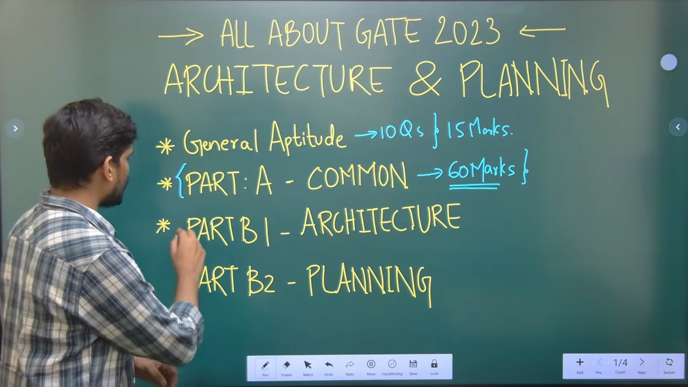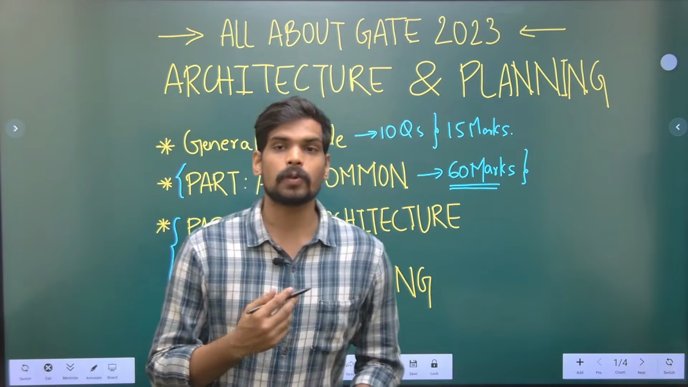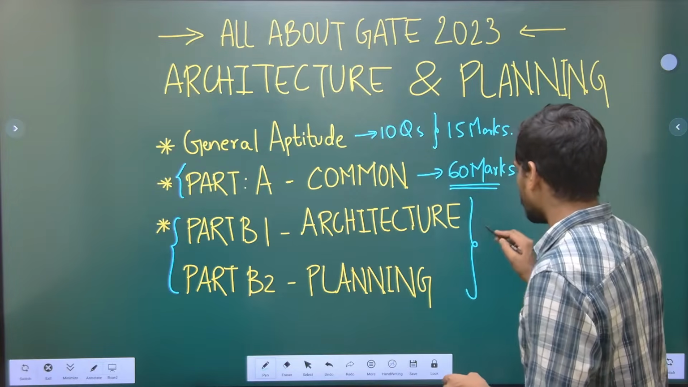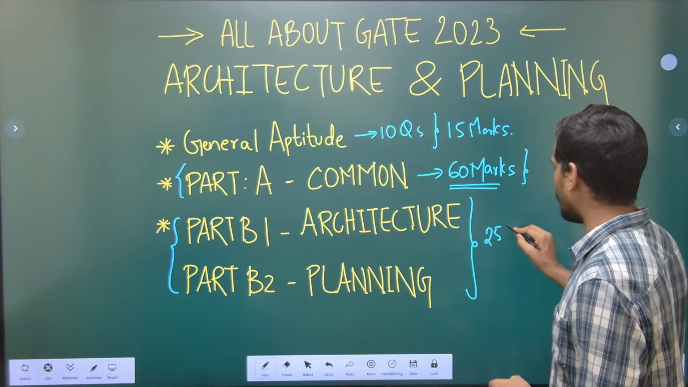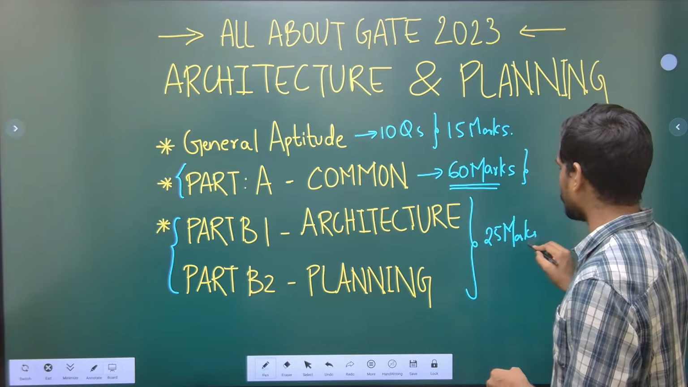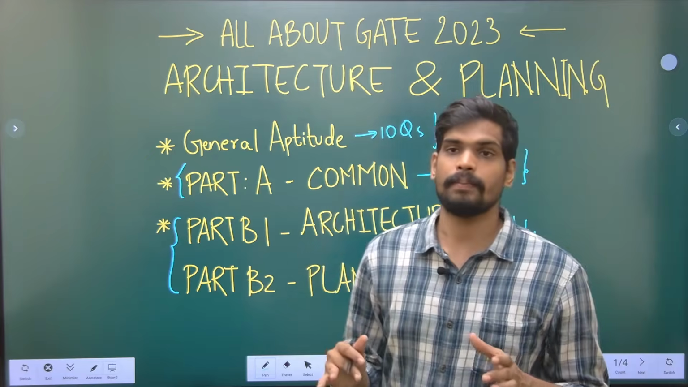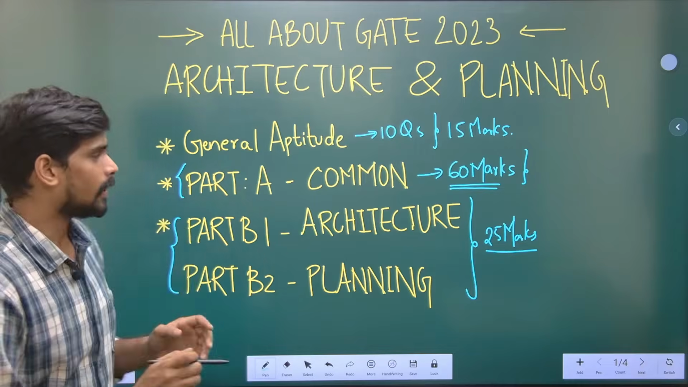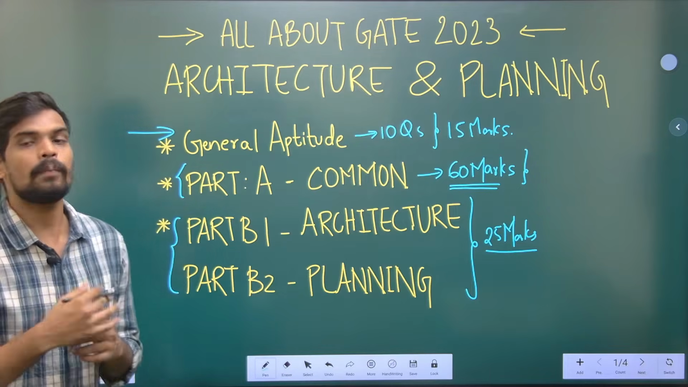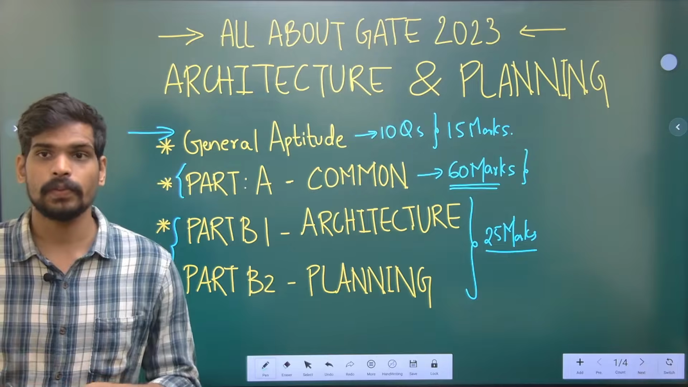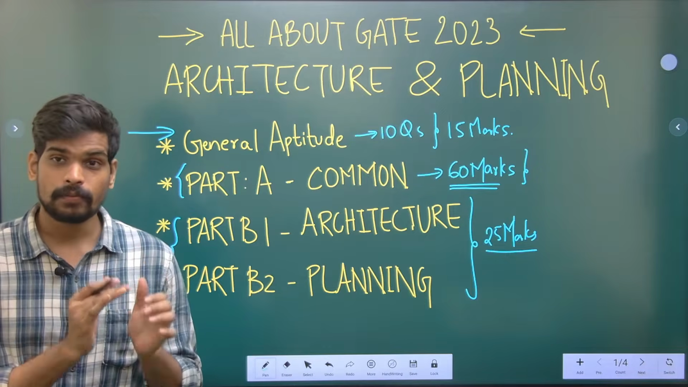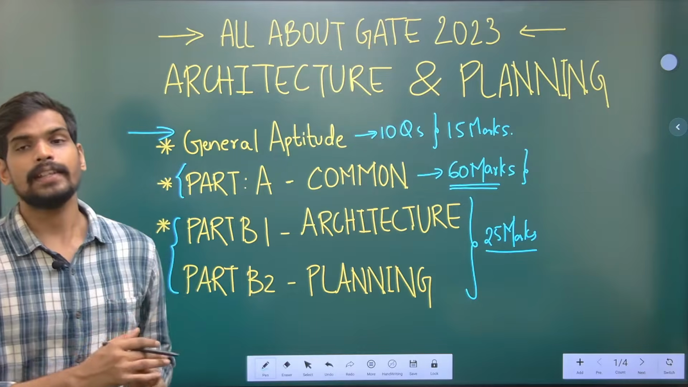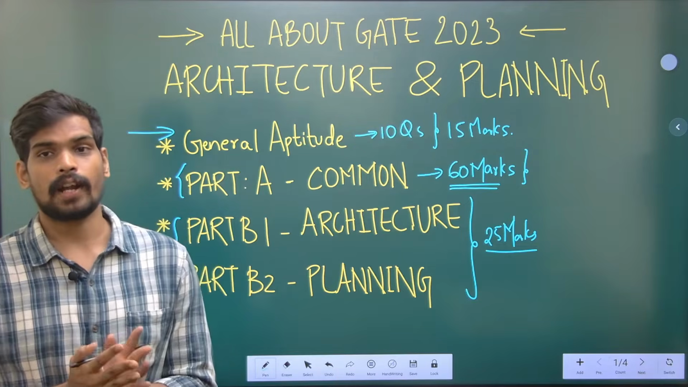So coming to the second part, that is part B. Part B will have a total weightage of 25 marks, for which you will need to answer 16 questions. So of those 16 questions you will have a total score of 25 marks weightage. So the distribution of the overall question paper is this way: 15 marks for general aptitude, which is fixed and easy to score. So that is the important point to be remembered from general aptitude point of view. 60 marks, majority of the weightage is for common part, so you need to have a special emphasis on the syllabus for common part, and the balance 25 marks is for architecture and planning.